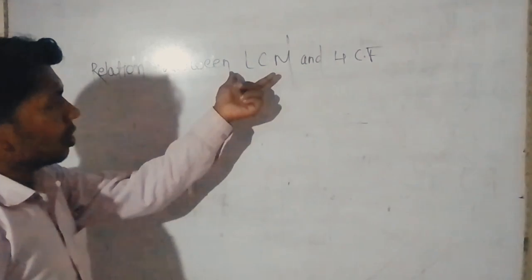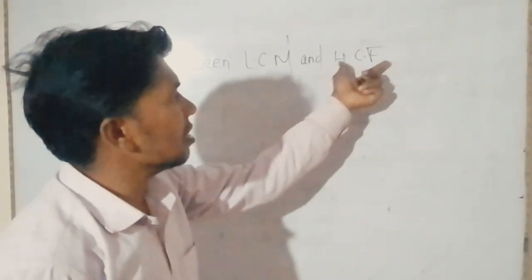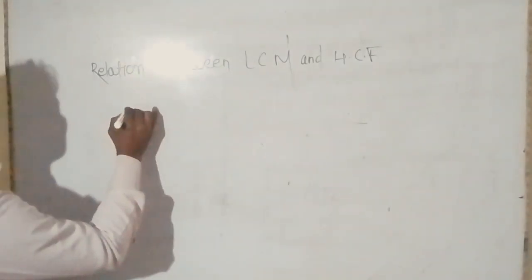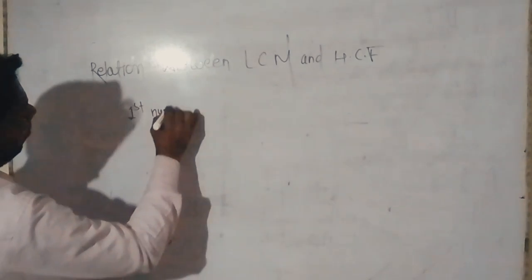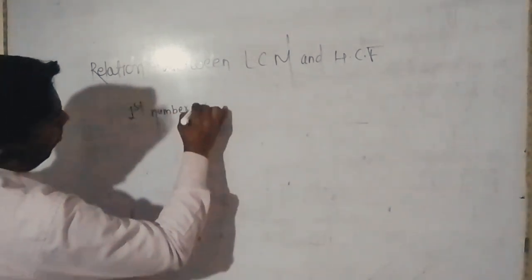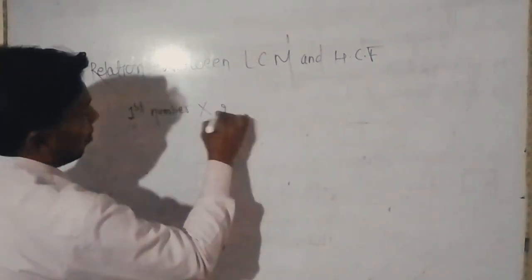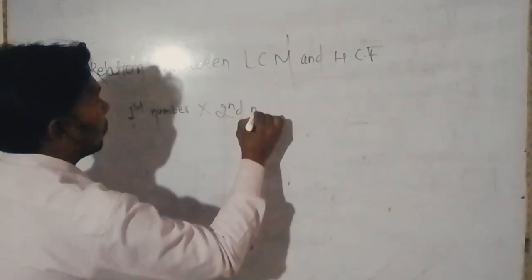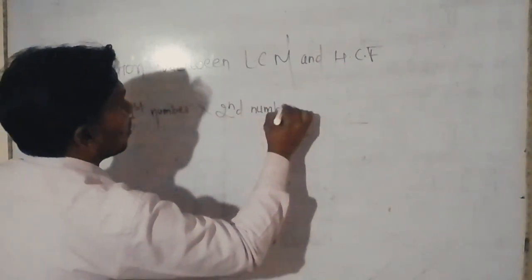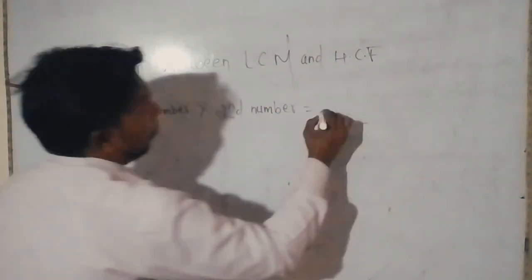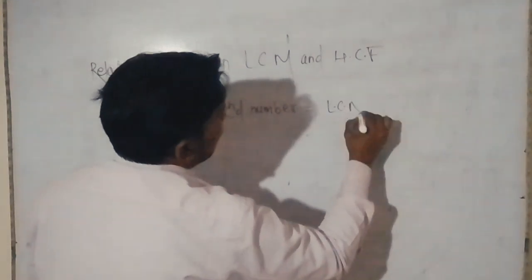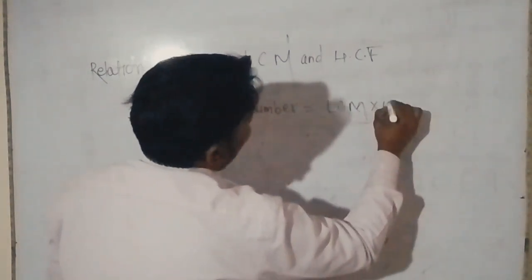LCM means lowest common multiple and HCF means highest common factor. The relation between them is: first number into second number is equal to the product of LCM and HCF.